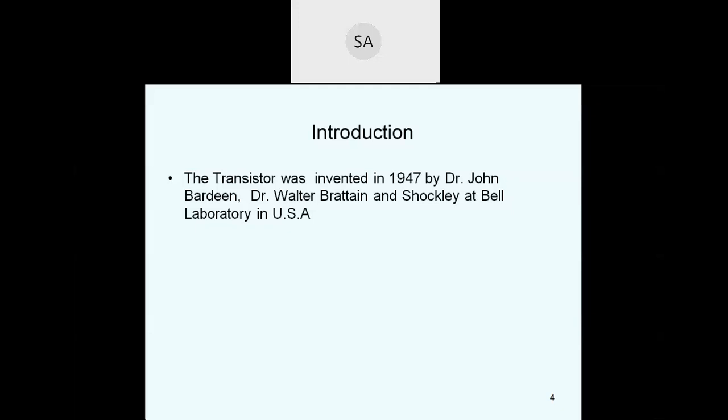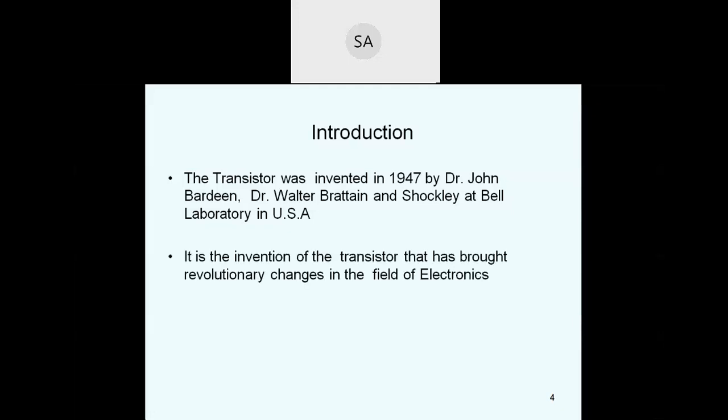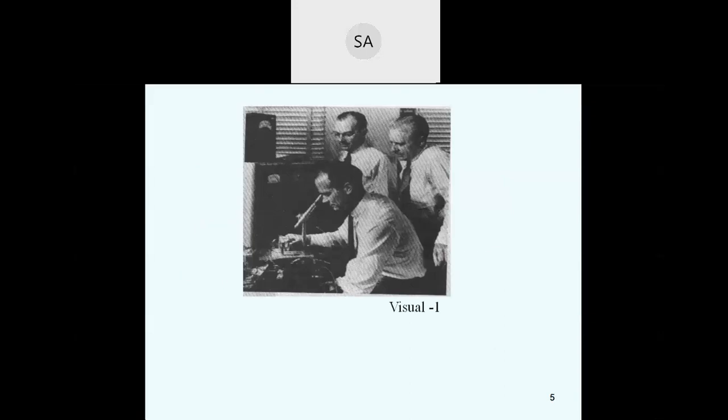When a third doped element is added to a crystal diode in such a way that two P-N junctions are formed, the resulting device is known as a transistor. It is the invention of the transistor that has brought revolutionary changes in the field of electronics.